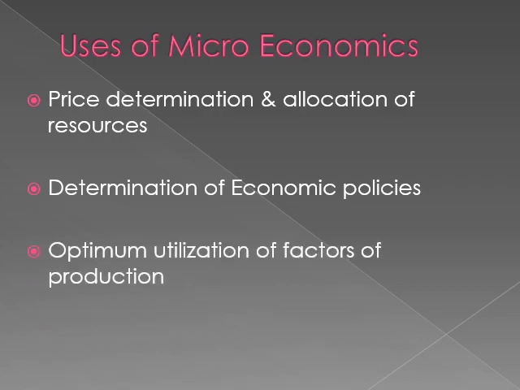Next, optimum utilization of factors of production. When the best utilization is taking place of the factors of production, and what are the factors of production? Land, labor, capital. Okay, these are all factors of production, even entrepreneur. So how they are being utilized, what are the best utilization methods being used for the utilization of factors of production, that will be considered in microeconomics. And next is linear programming.